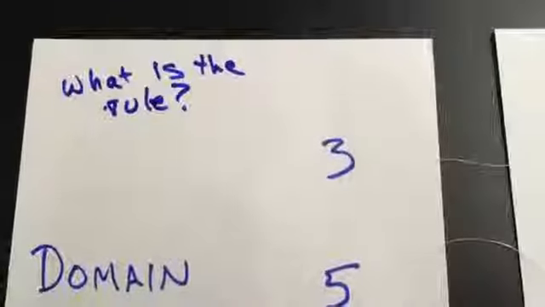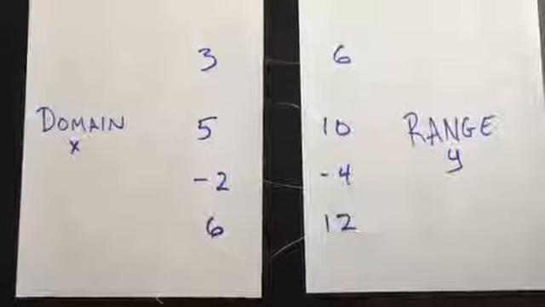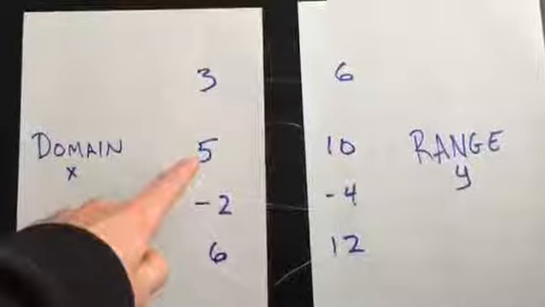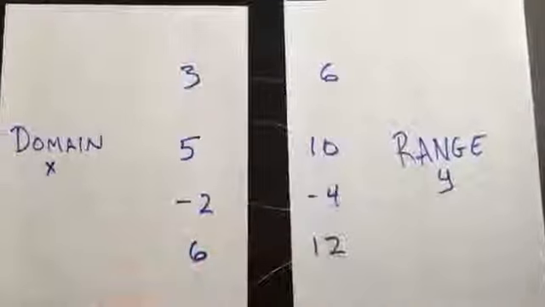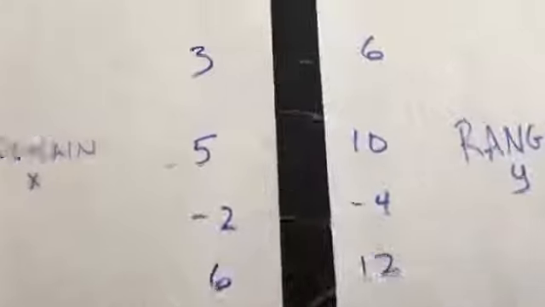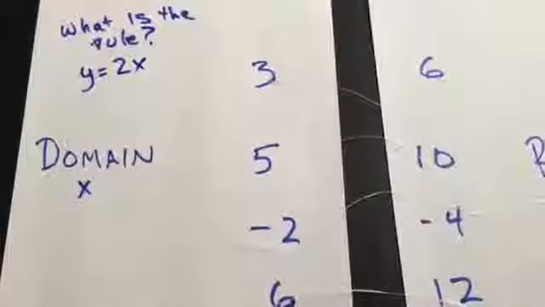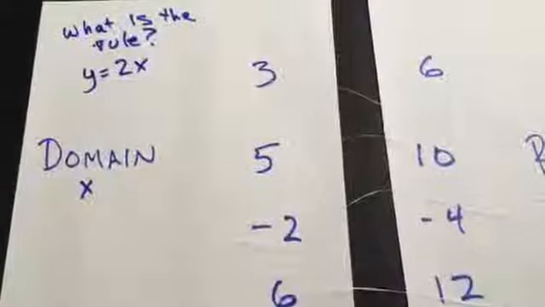What's the rule based on these mappings? Can you figure it out? I'll show you the mappings one more time. 3 goes to 6, 5 to 10, negative 2 to negative 4, 6 to 12. So what's the rule? What gets from the domain to the range? From 3 to 6, from 5 to 10? So the rule here is y equals 2x. You get the number in the range by taking the domain number and multiplying it by 2.